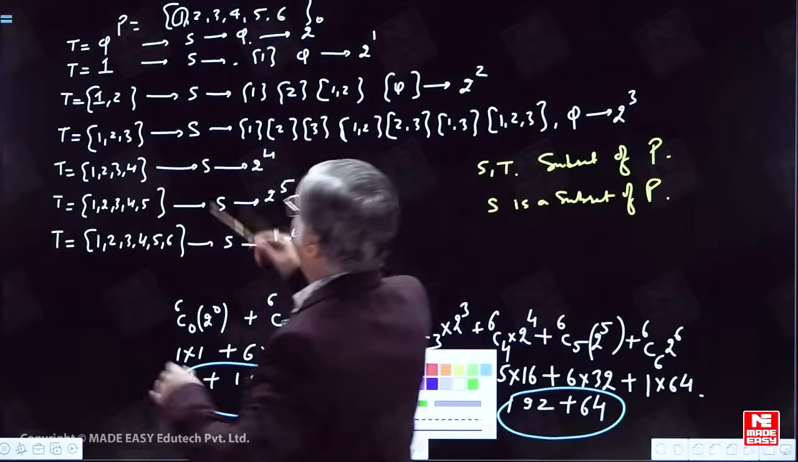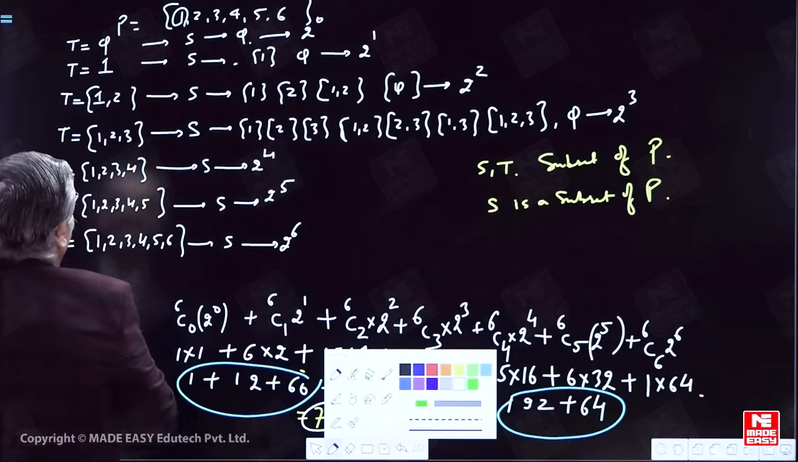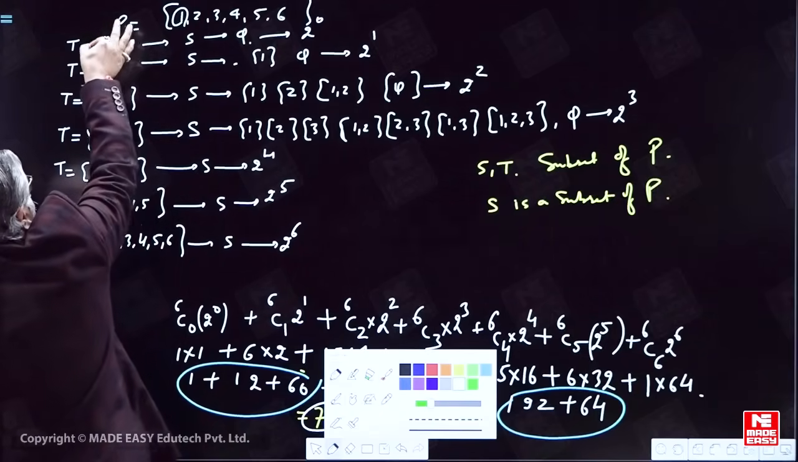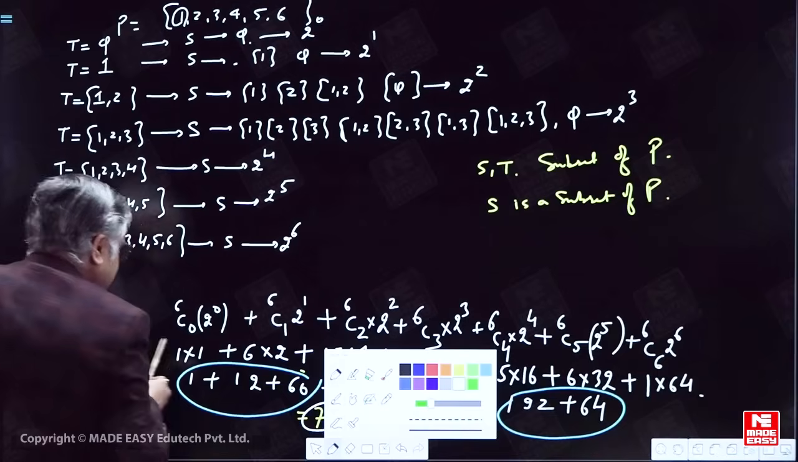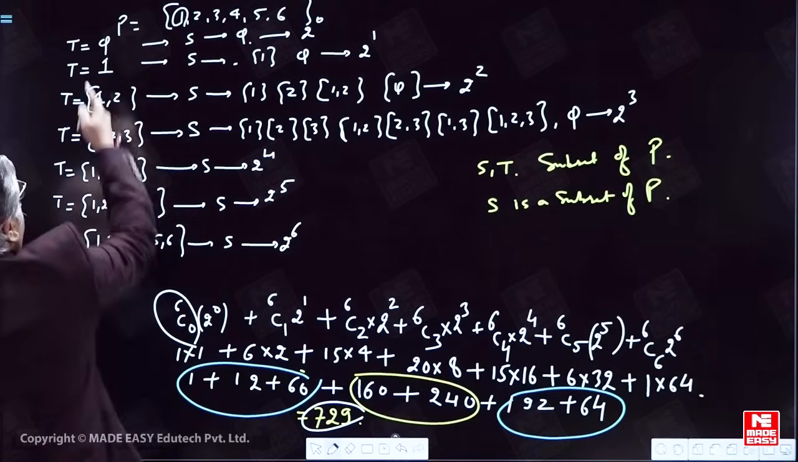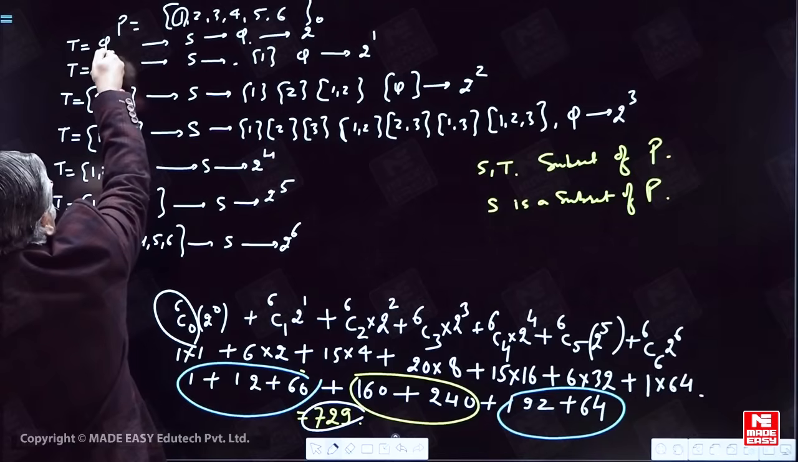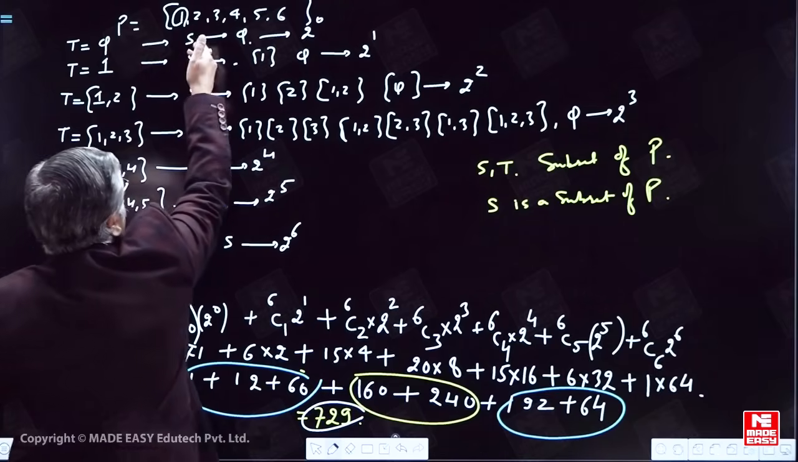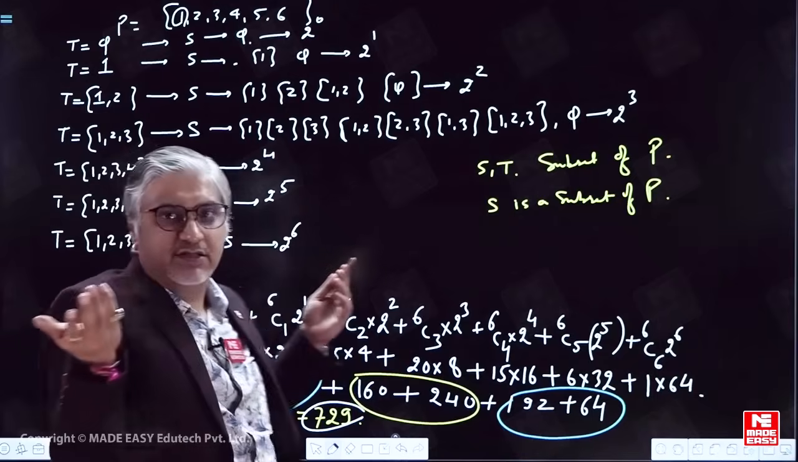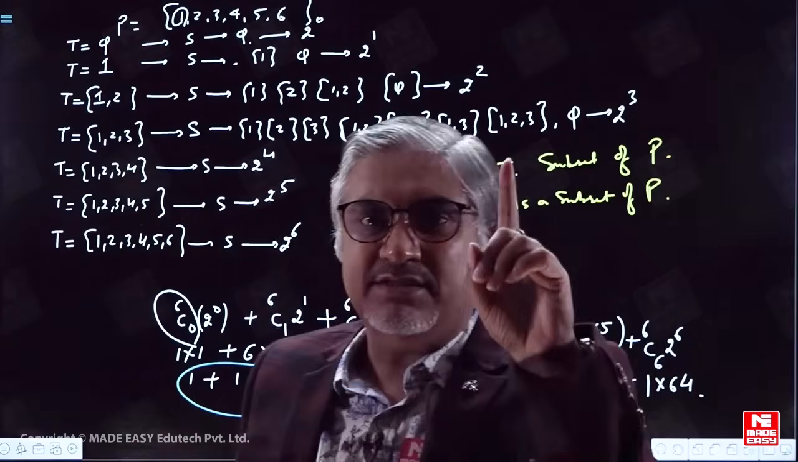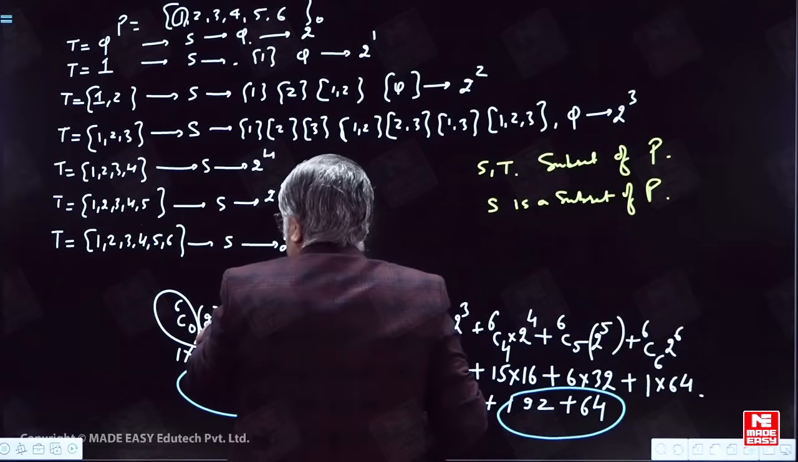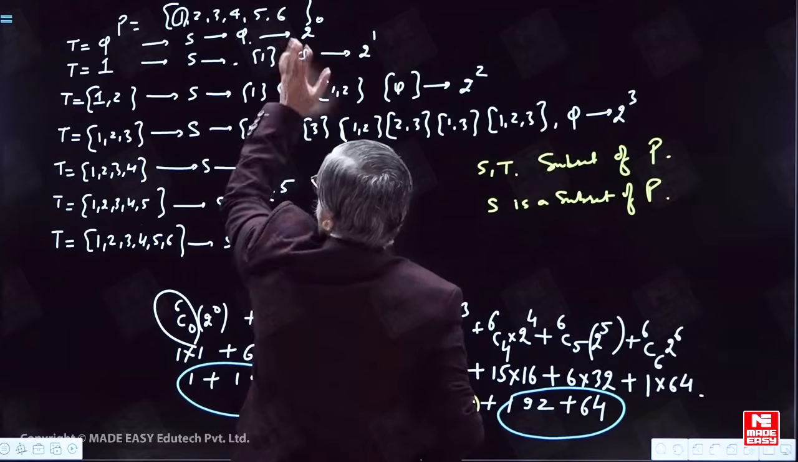Now, P contains 6 elements. If T does not contain any element from P, that can be done in 6C0 ways, and that means it does not contain any element. So T is a subset of P. Further, S should be a subset of T, so S will also contain no element. Phi is a subset of each and every set. One such thing I've got 6C0, and for this value, the corresponding subset is phi, only one such value.